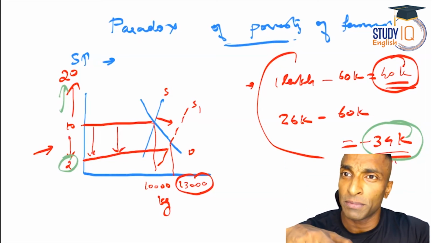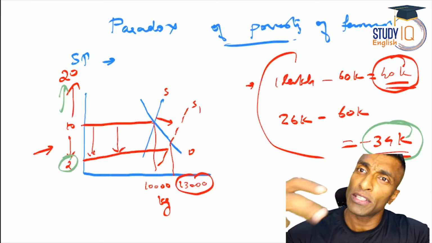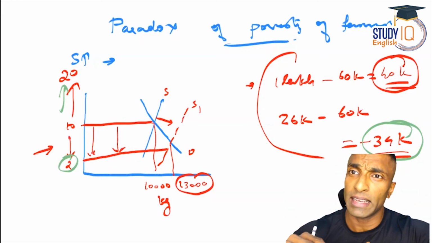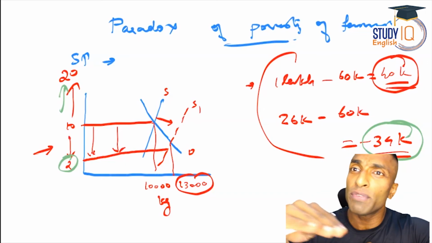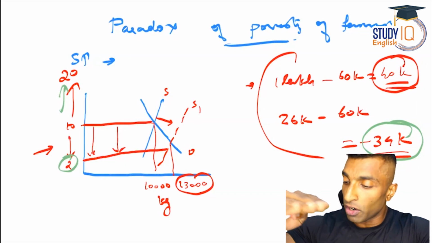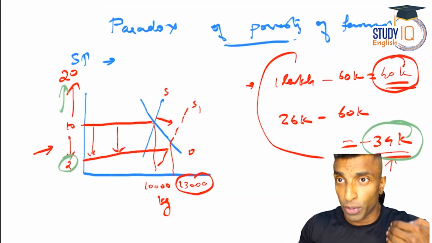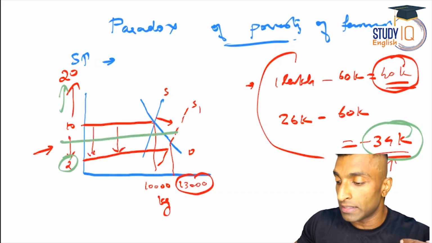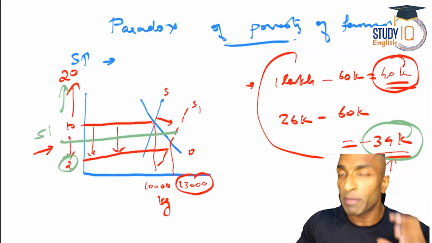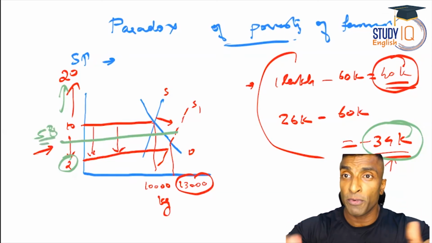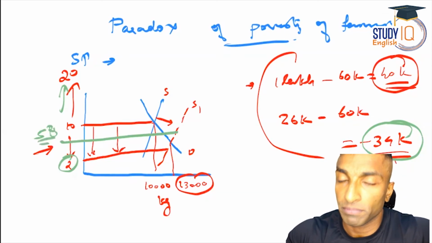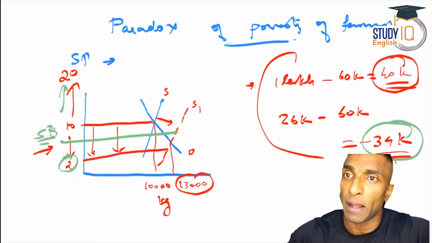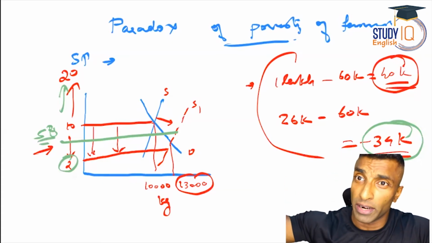To bring a balance so that farmers will always go for cultivation, you need to ensure that whatever be the case, in case of bumper production also, you will get a minimum amount. So the government will tell that we will procure unlimited quantity of a commodity at a fixed price. Let's say 5 rupees. So the government will offer 5 rupees at the time of beginning itself, at the time of sowing itself.